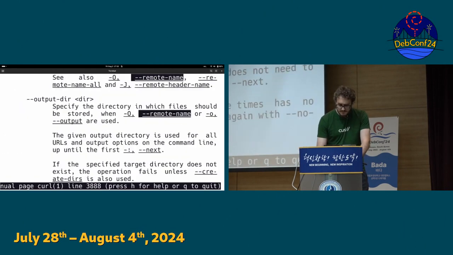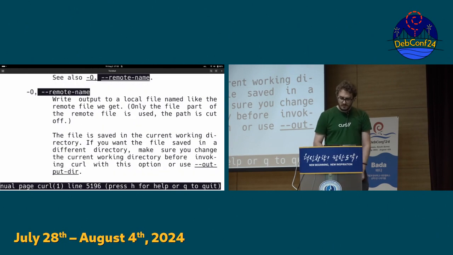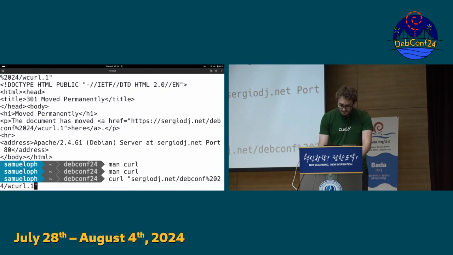Where's the entry for that? In the man page. There we go. Write output to local file, so it gets the file name. All right, so let's try it again. This time, I'm using -L and -O, and